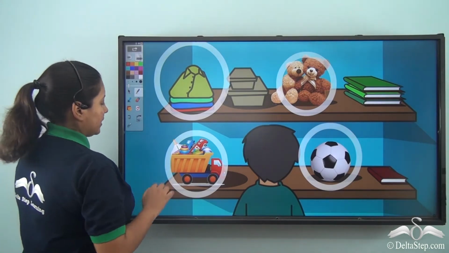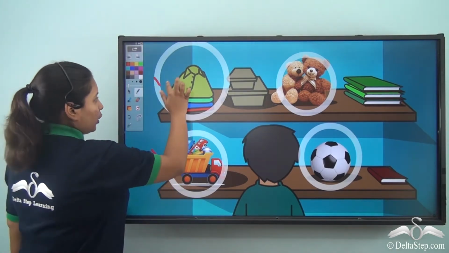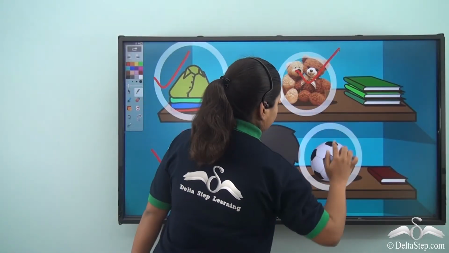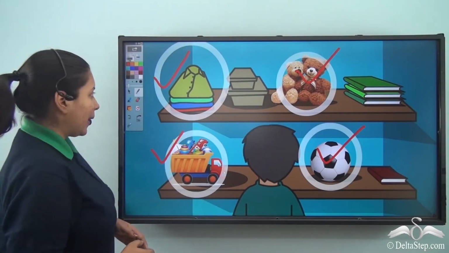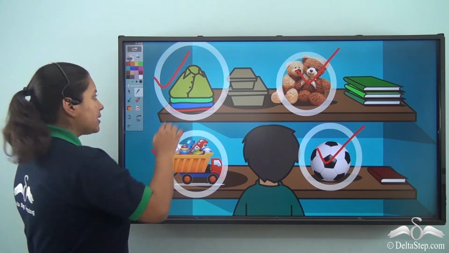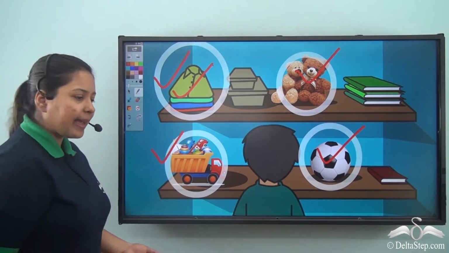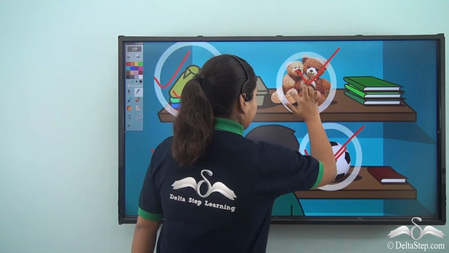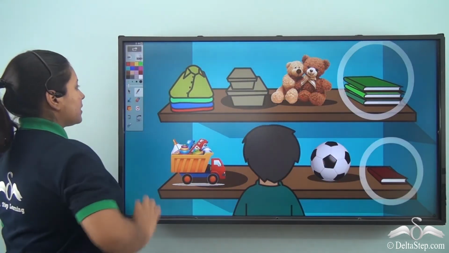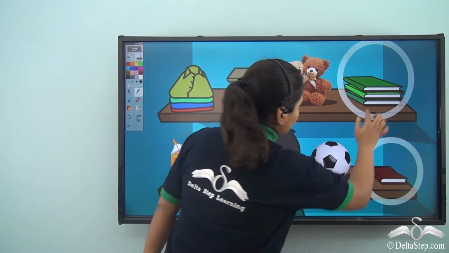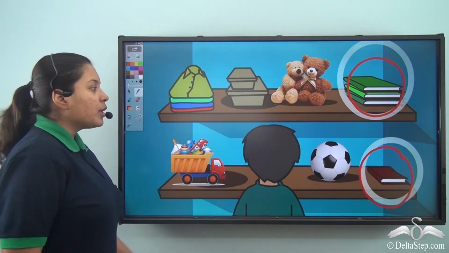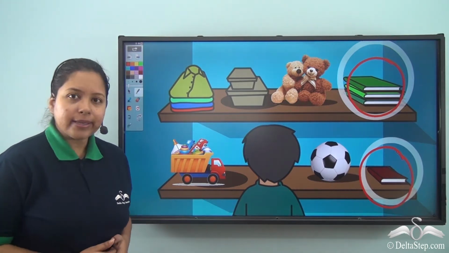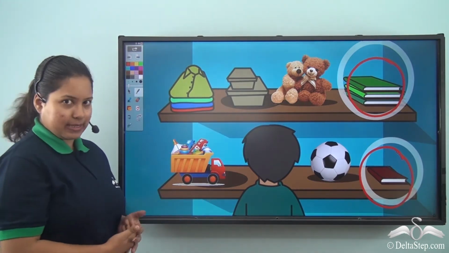Well, here we see his used toys, clothes, soft toys and ball. So, he got reminded of his past. He remembered his childhood. Well, he used to wear these clothes and he used to play with these toys. Not only these, he also saw the old diaries and the used books and notebooks. So, he remembered his past with the help of all of these things.